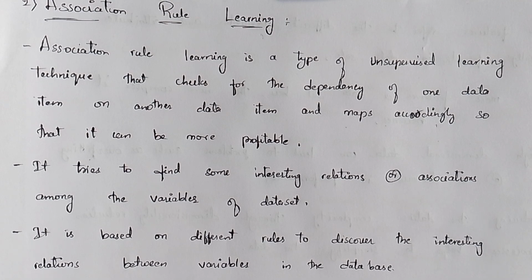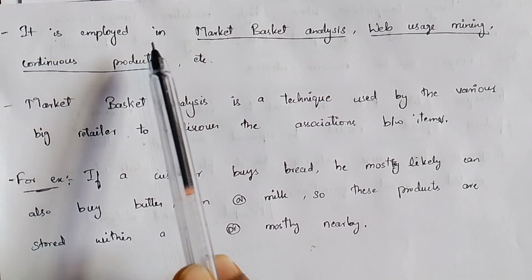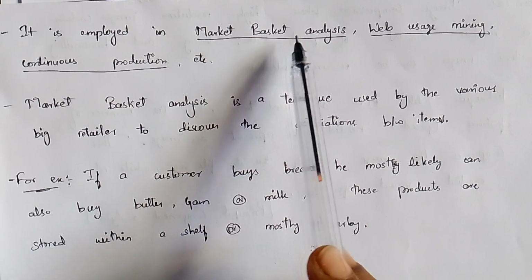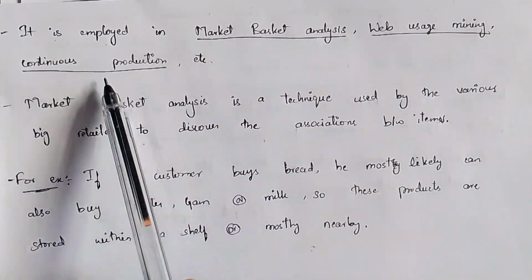Basically, in association rule learning, one data item is dependent on another data item. So the relationships are found between these data items. By using these relationships, it can be useful or profitable to the user. This association rule learning is employed in market basket analysis, web usage mining, and continuous production.